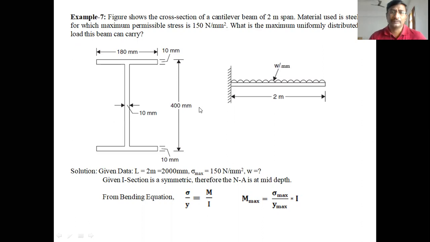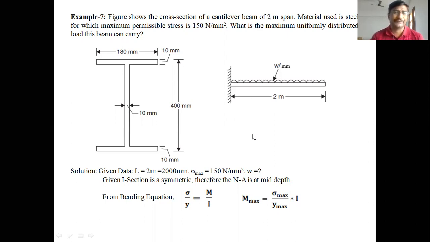So in every problem, we should know first of all what beam is given, what type of beam it is, what type of load is applied on the beam, and what type of cross section of the beam is given. Here, the type of beam is cantilever, the type of load is uniformly distributed load, and the type of section is I section. Clear, students? So the I section dimensions are also given.